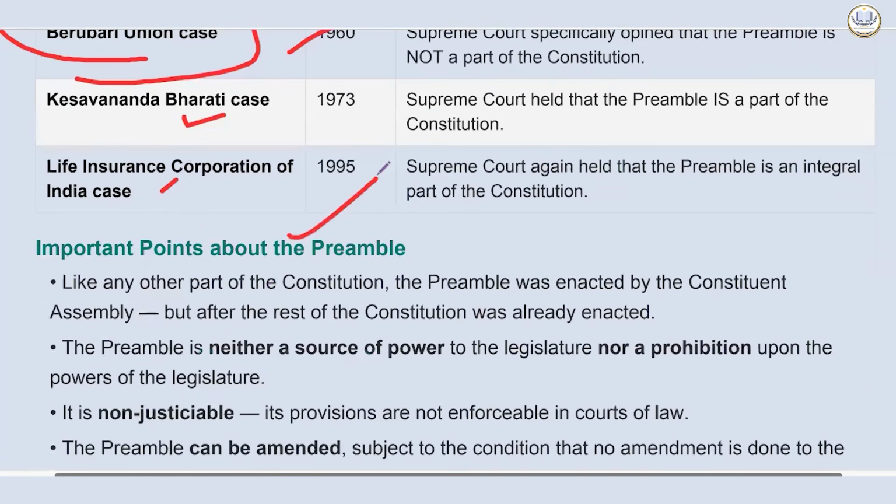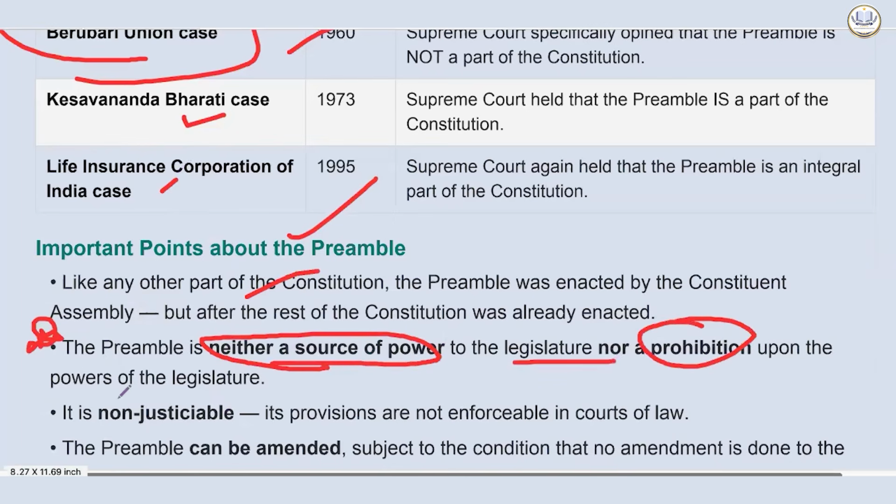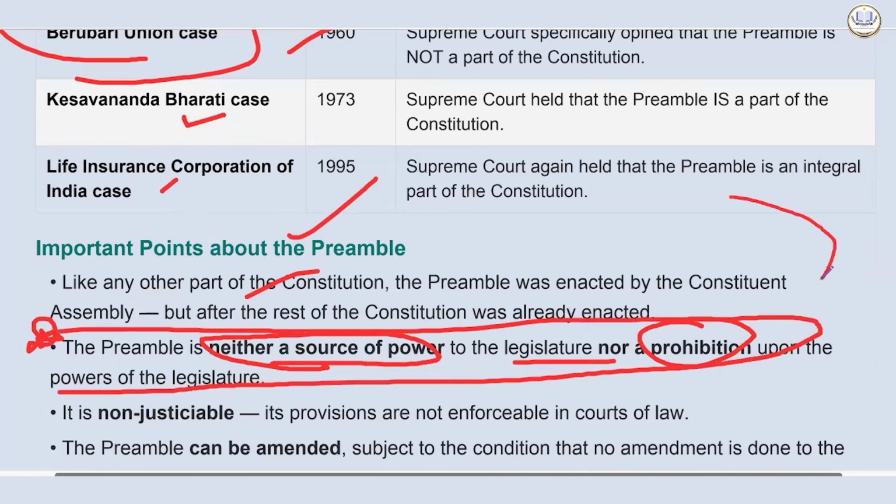Now, some of the important points about the preamble: like any other part of the Constitution, the preamble was enacted by the Constituent Assembly, but after the rest of the Constitution was already enacted. Then the preamble is neither a source of power, very important. It is not a source of power to the legislature, nor a prohibition upon the power of the legislature. Very, very important point. So neither can the legislature take power from the preamble, nor does it prohibit the legislature.